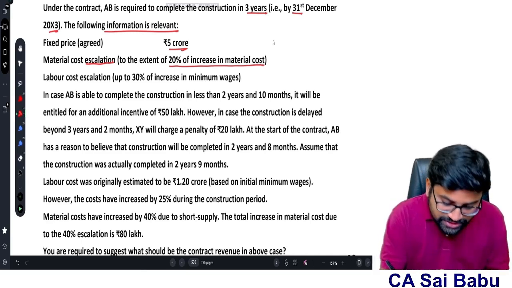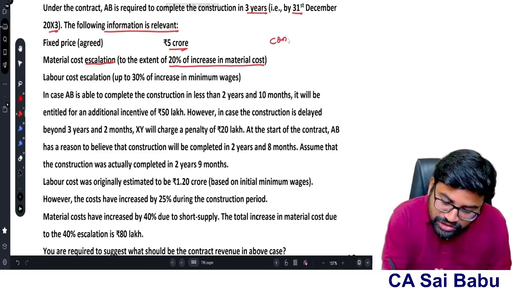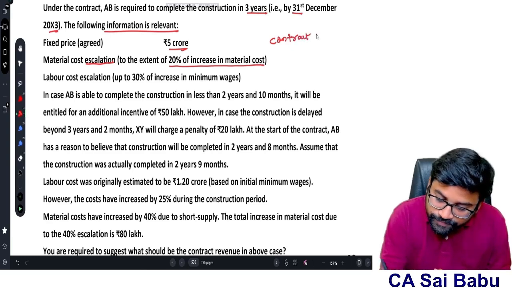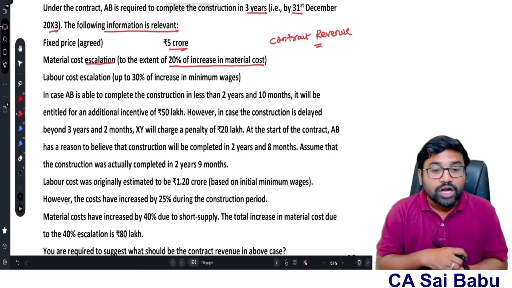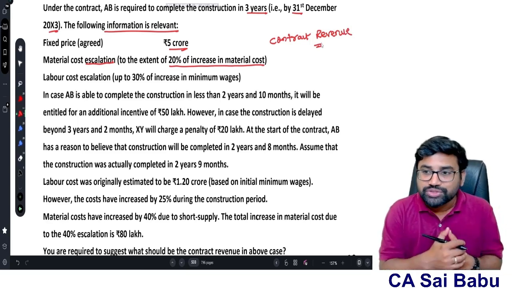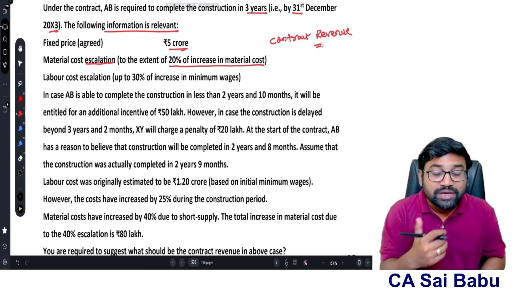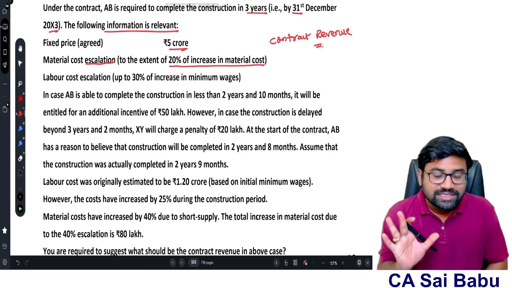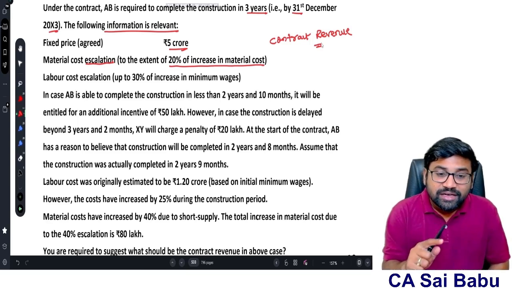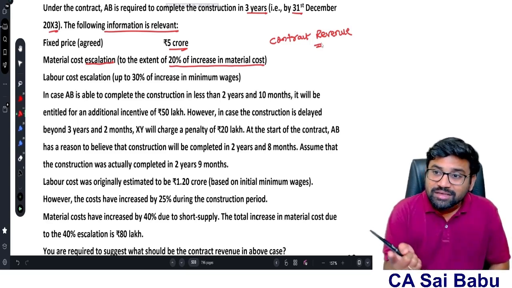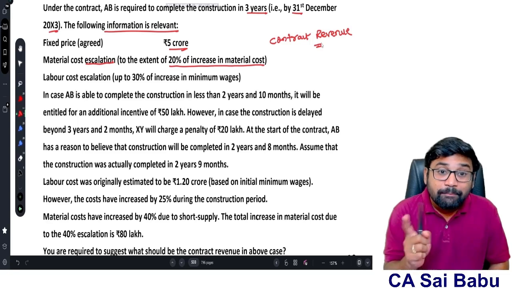I told you, actually this question is relating to contract revenue, sir. In the concept of contract revenue, contract revenue may be subject to changes. The initially agreed price may change because of 5 reasons: variations, escalation clause, claims, incentives, penalties.